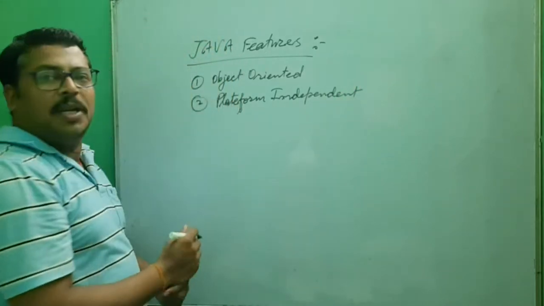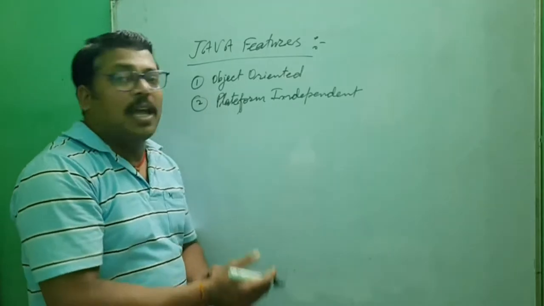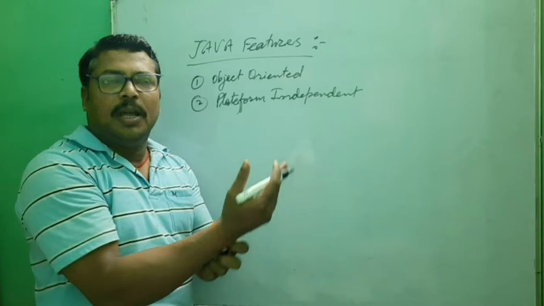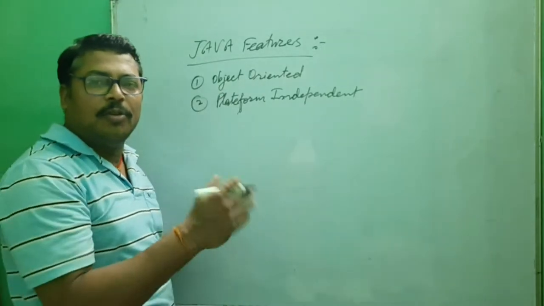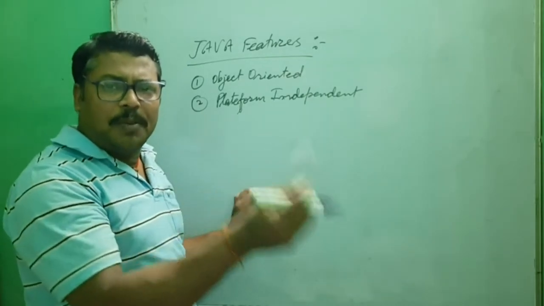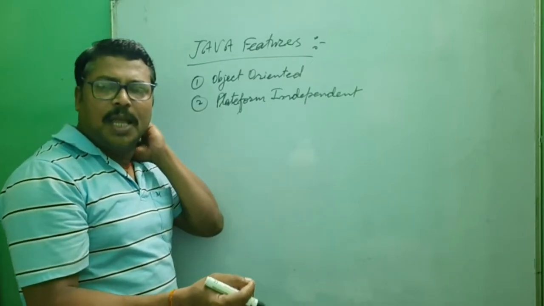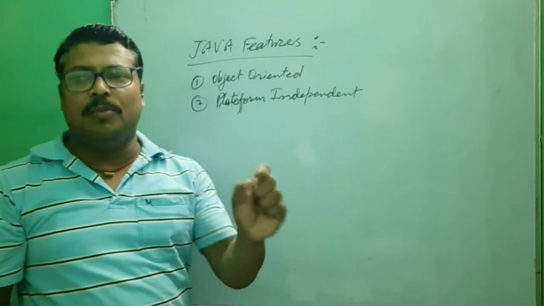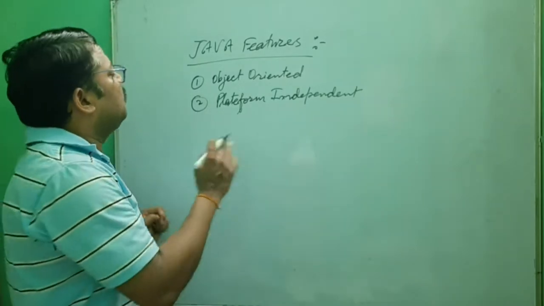Platform independent means it can run on any platform in respect of hardware or software. When we run Java programs, we can run them on an MS-DOS operating system, a Windows operating system, a Unix operating system. That means different types of operating systems and different types of hardware available in a computer, but Java is capable of running anywhere, on any platform.